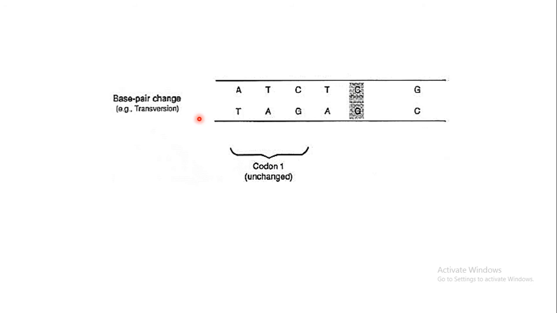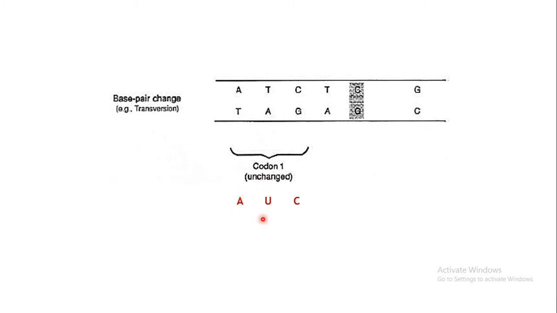Now supposing this is the strand of the DNA which is coding for the mRNA. These three nucleotides will code for one particular codon, right? Say, for example, T will code for A on the mRNA.